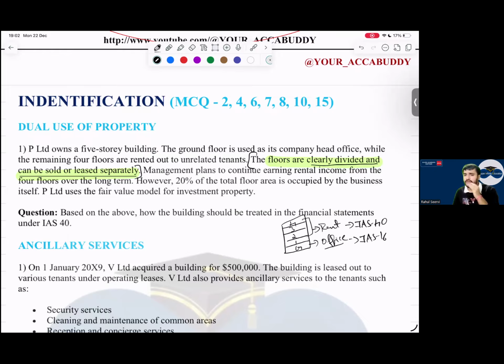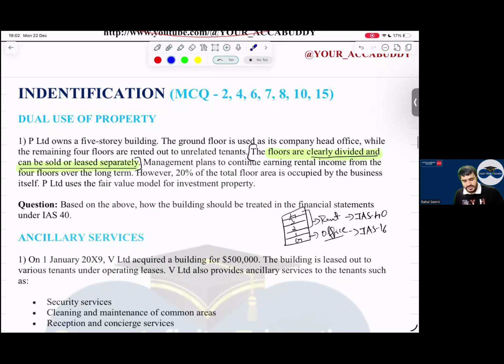Any doubts to anyone in this question? No doubts. So you have to just link and mention that it is separable. We have to record separately. Then follow IAS 16, then follow IAS 40 respectively.